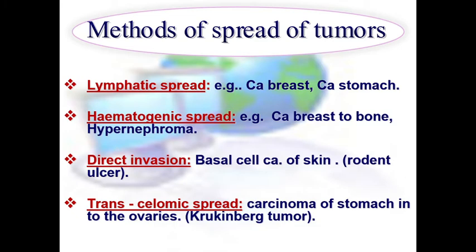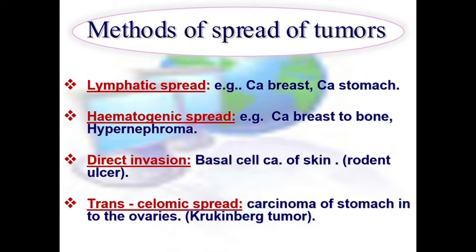Direct invasion of nearby structures can occur in most malignant conditions, but the best example of local invasion, which occurs alone and doesn't metastasize, is basal cell carcinoma or rodent ulcer, where it extends from one side and heals from the other side, producing a sign of fire in the field, which is very characteristic. It has a very characteristic raised edge and occurs in the area near the nose and the angle of the mouth.